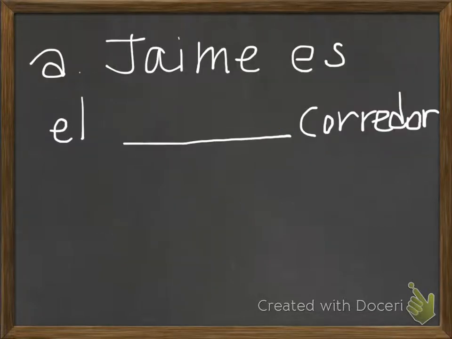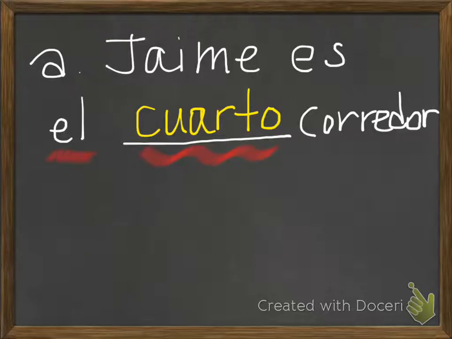Okay, your example of this would be Jaime es el cuarto corredor, or Jaime is the fourth runner. So here you can see that cuarto is coming after the definite article, and then it's preceding the noun corredor. Okay, so it goes in between those.